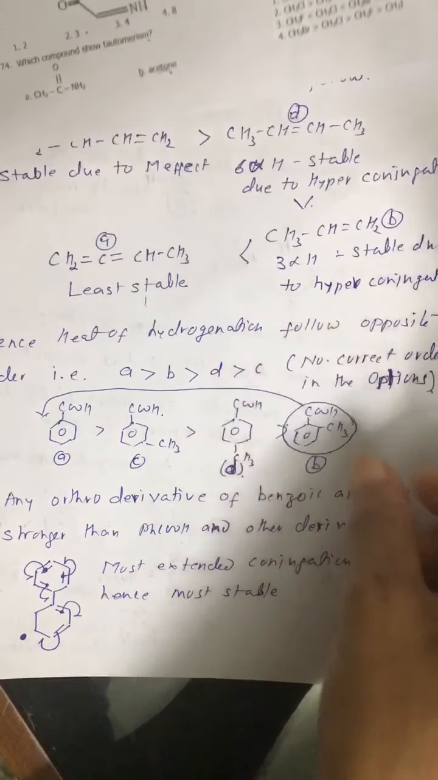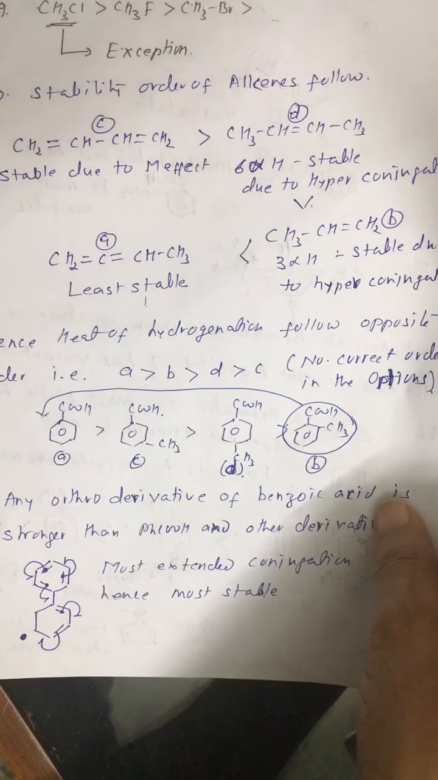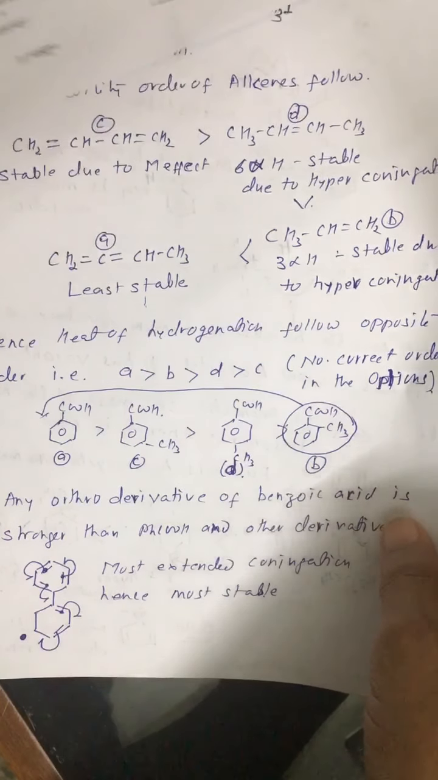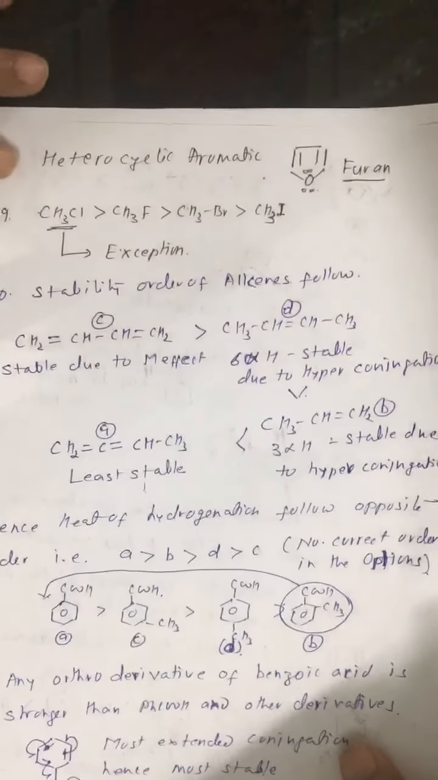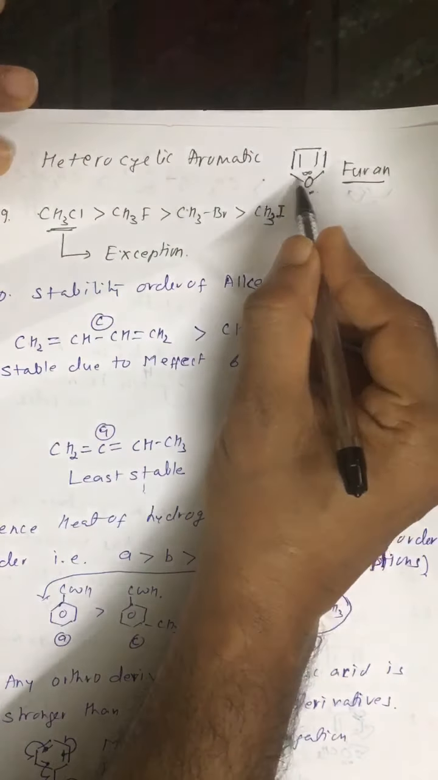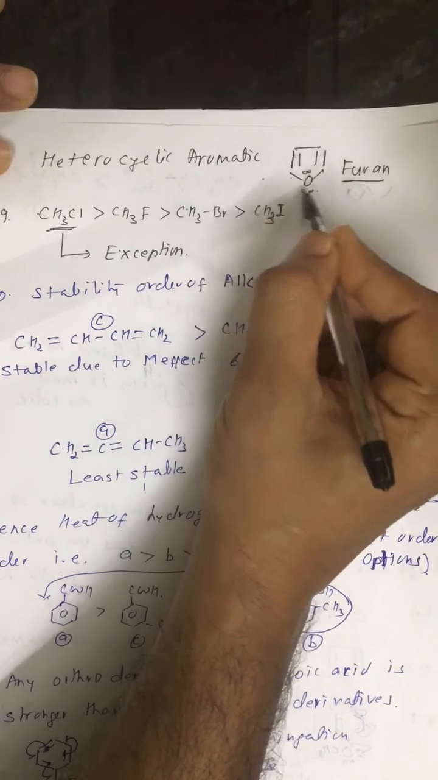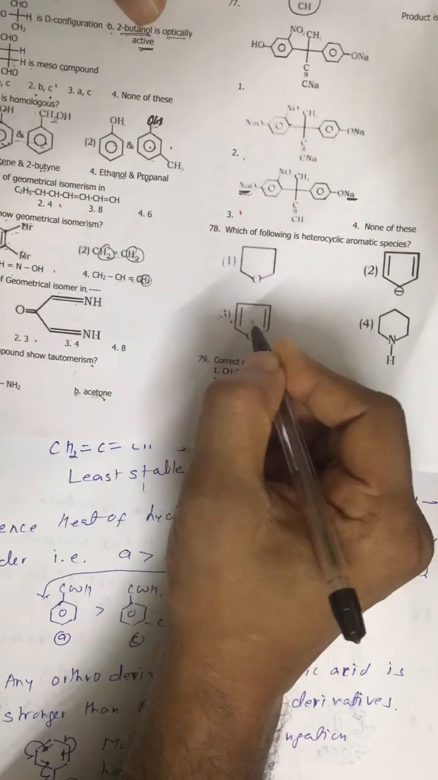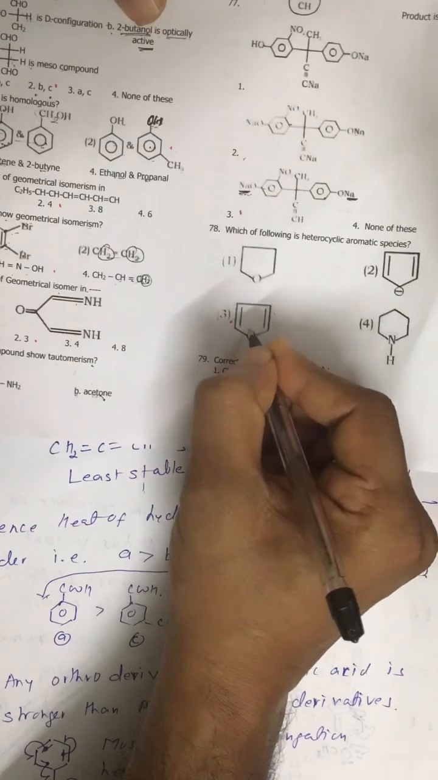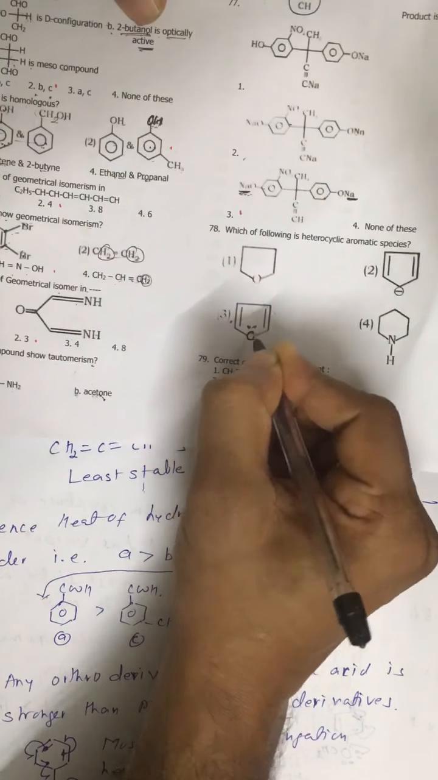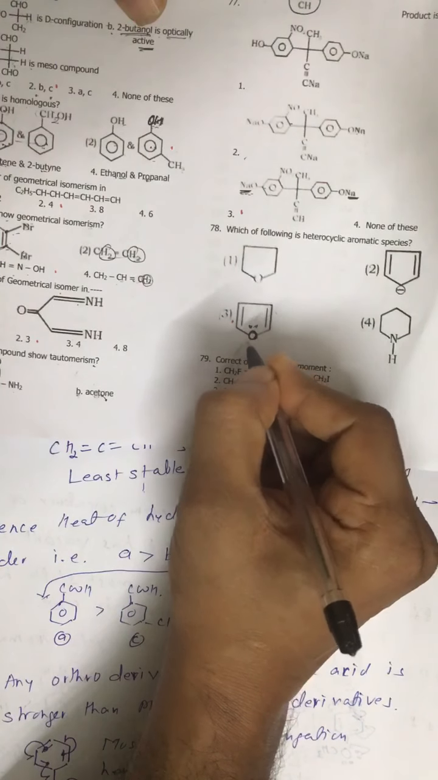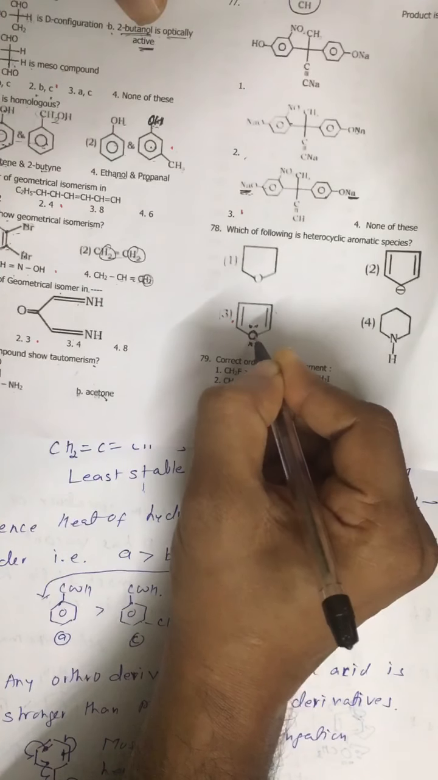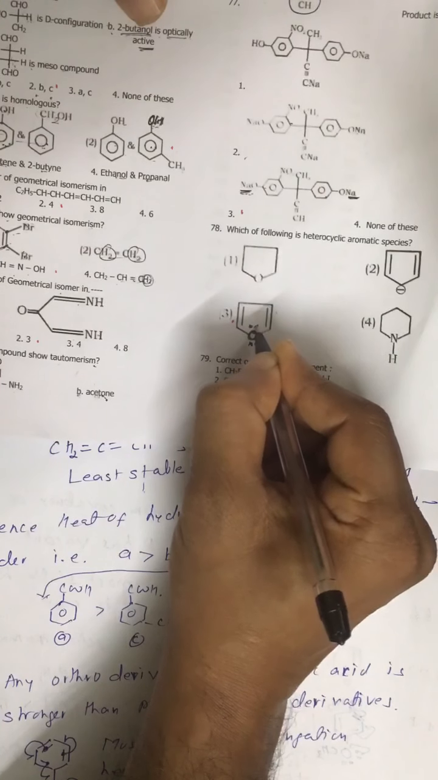Heterocyclic aromatic. So obviously in the cycle there must be some atom other than carbon. So we have oxygen. This is furan. Furan is aromatic because it is cyclic, and all the carbon and oxygen are sp2 hybridized. This is a special case. This oxygen is sp2 hybridized, and one lone pair is present in the p orbital.